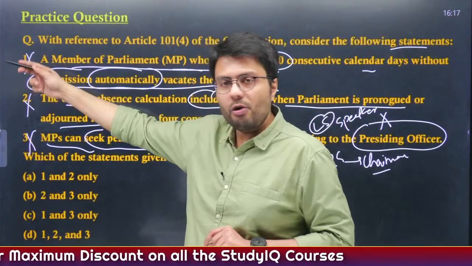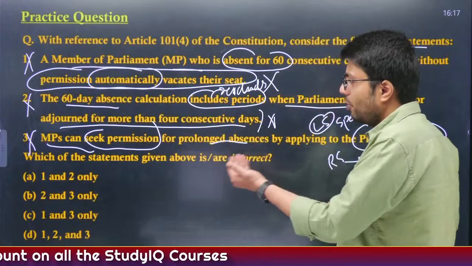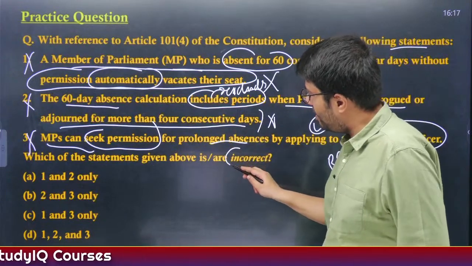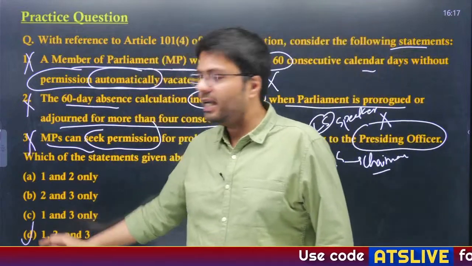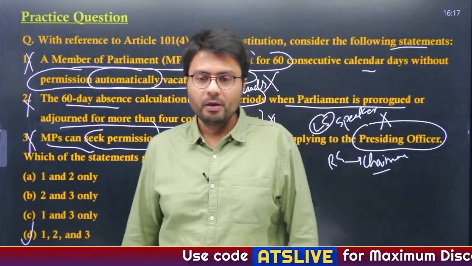First and second, we have already told you that all of these 3 statements are incorrect, and we have to identify the incorrect statements. So, all these 3 are incorrect. Option D, therefore, is the right answer.